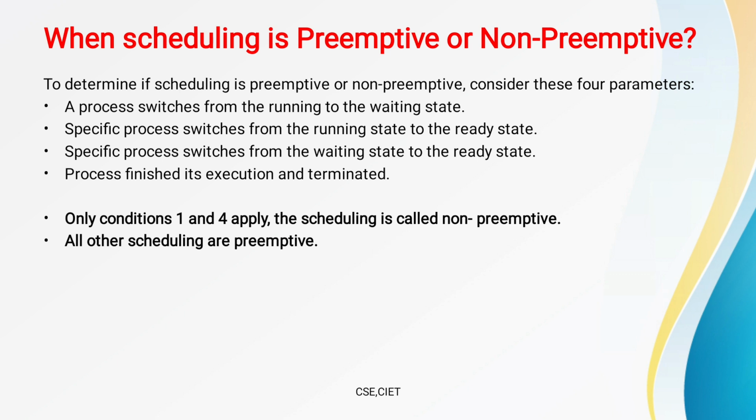And what is the first one? A process switches from the running state to the waiting state. When the process goes from the running state to the waiting state, that one is non-preemptive. The remaining ones are preemptive scheduling. Very, very important, you must remember this difference.